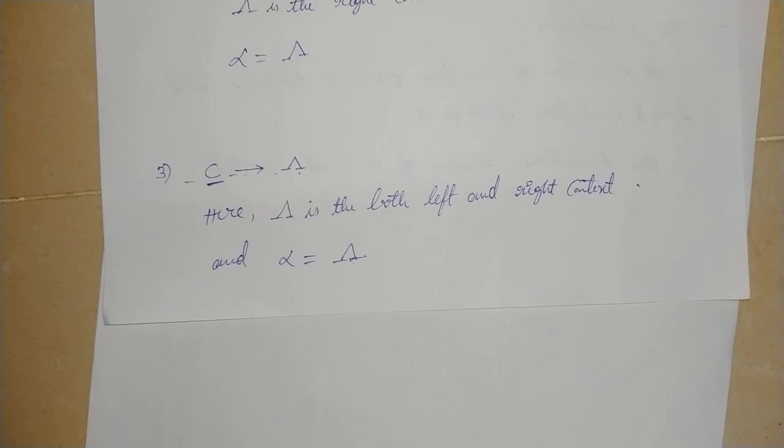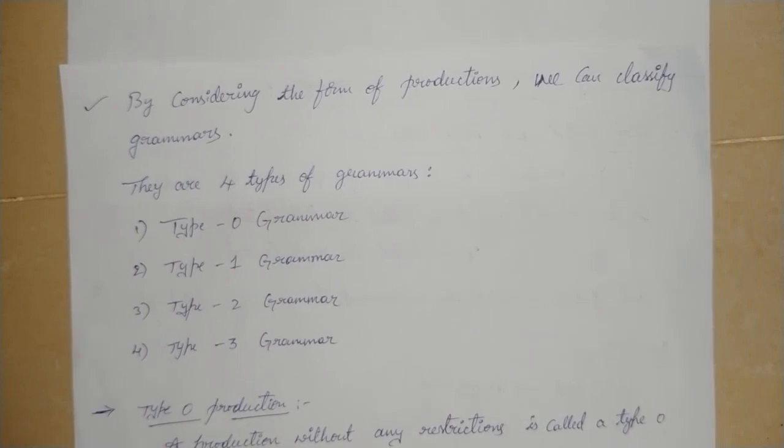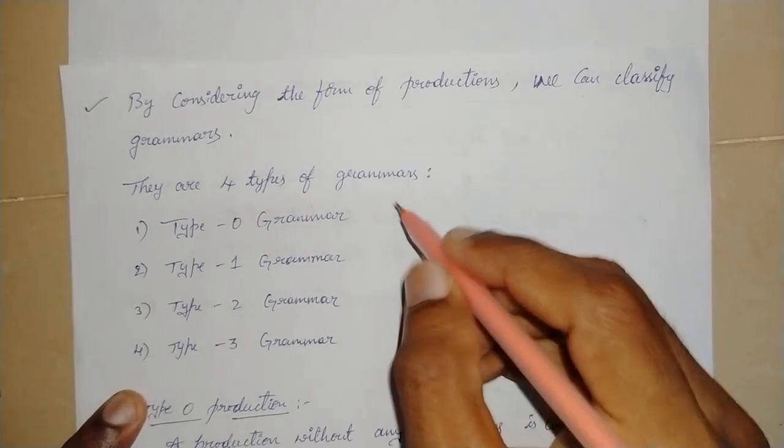By using this, we learn some types of language grammars. By considering the form of production rules, we classify the grammars. That is the famous Chomsky.